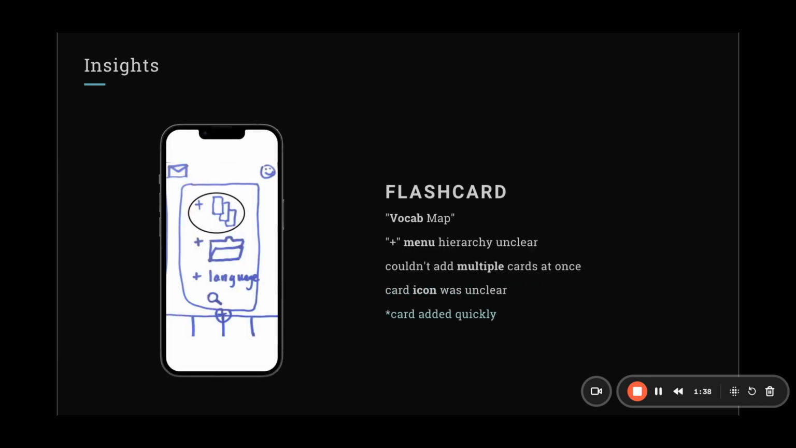For the adding a flashcard task, some clicked on vocab map because, again, vocab was associated with words in their mind. But once they were in the plus menu, some found the hierarchy in the menu a bit unclear. They weren't able to add multiple cards, which they wanted. Some said the card icon itself was unclear. It looked like a printer collate image. Most users added a card very quickly and went straight to the plus menu.